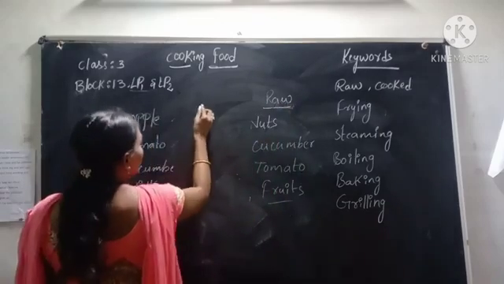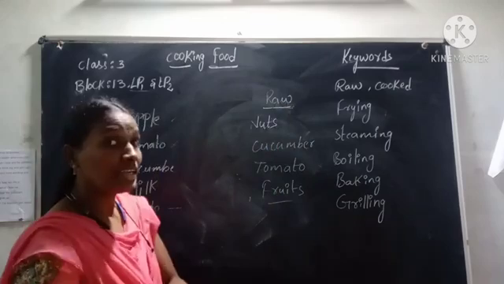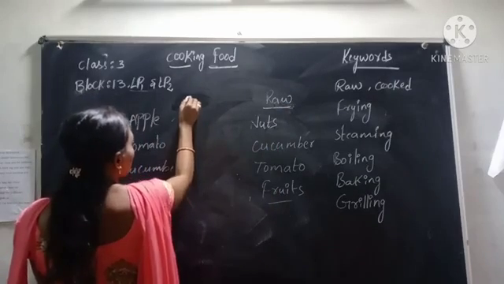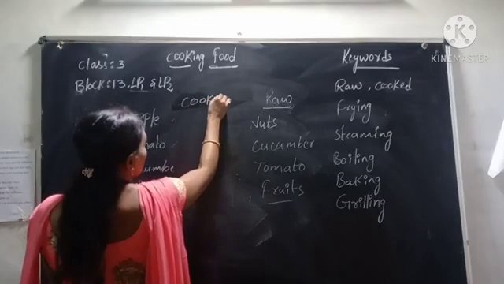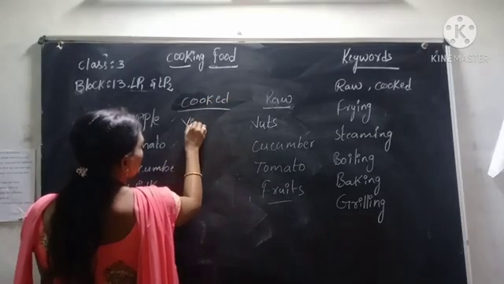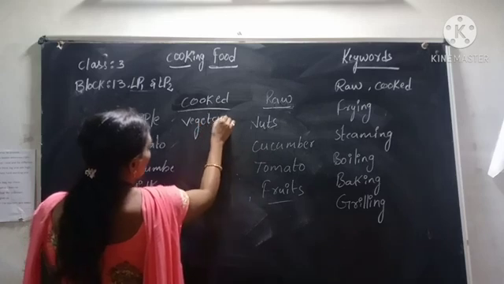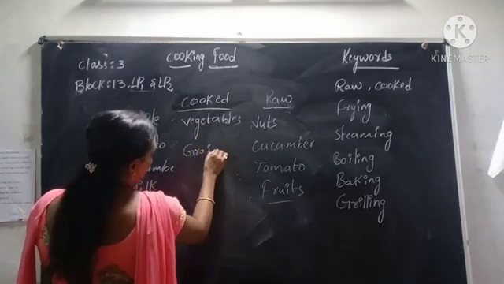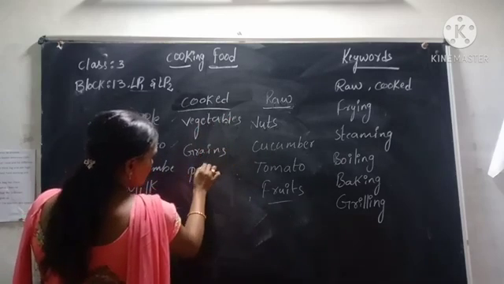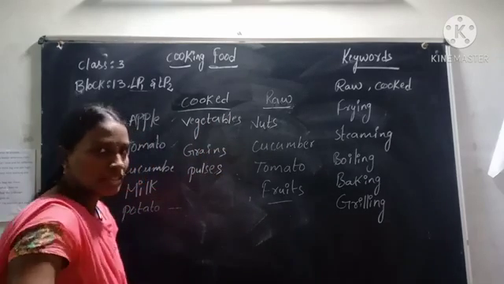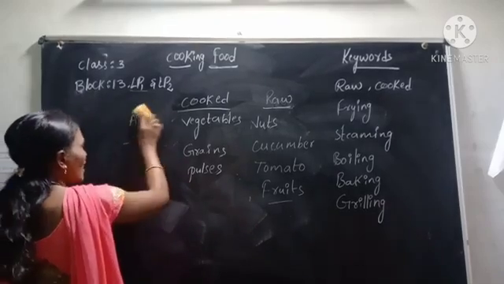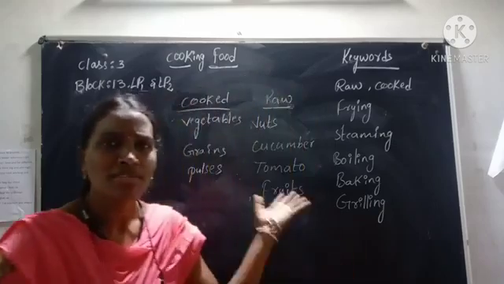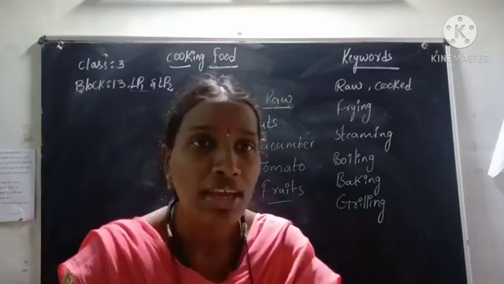And now you can tell me which food items I can eat after cooking. Which food items can be cooked? Tell me. Like vegetables and grains. Pulses also, even pulses have to be cooked. Yes, already we know that. Not only pulses, vegetables, grains, all these food items can be cooked before we eat.